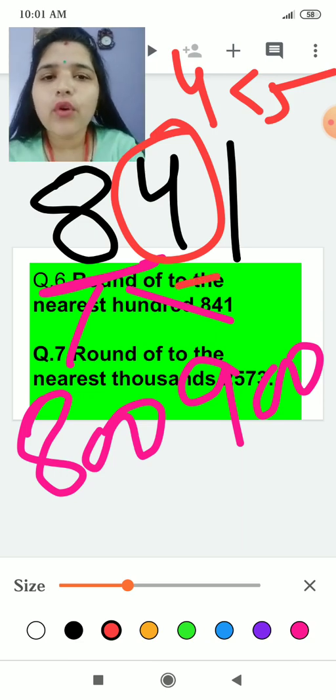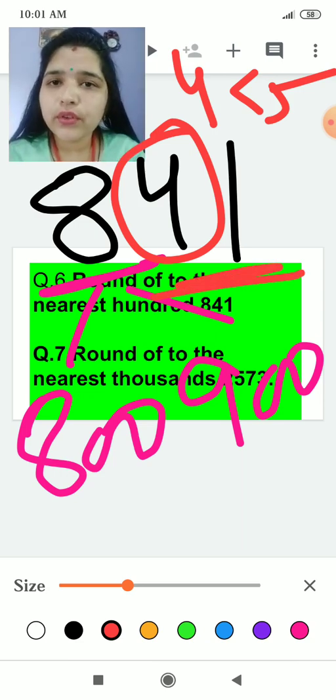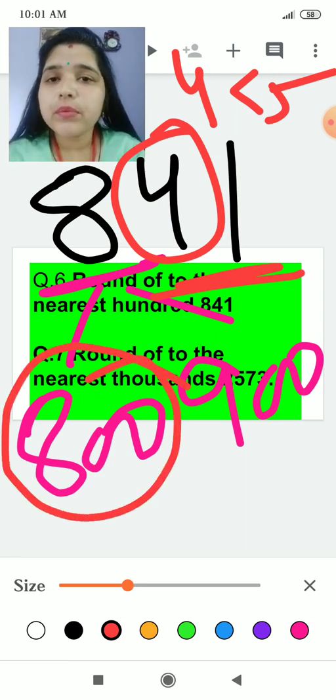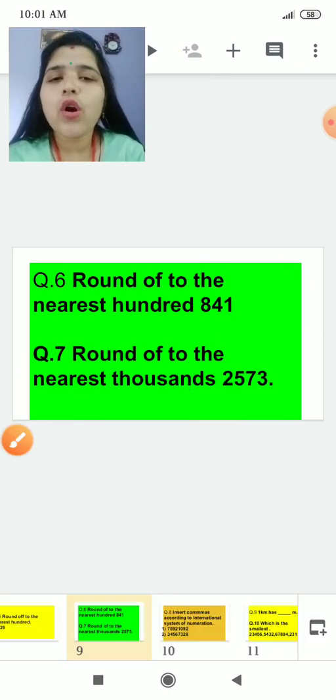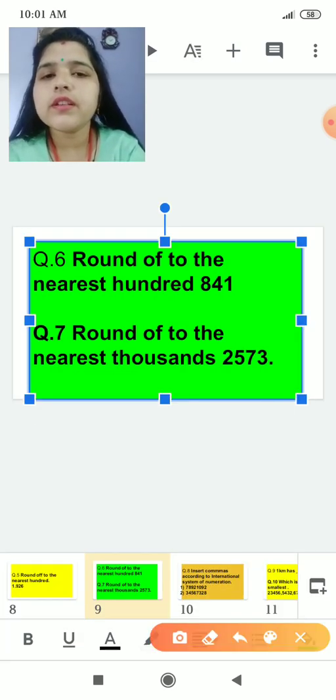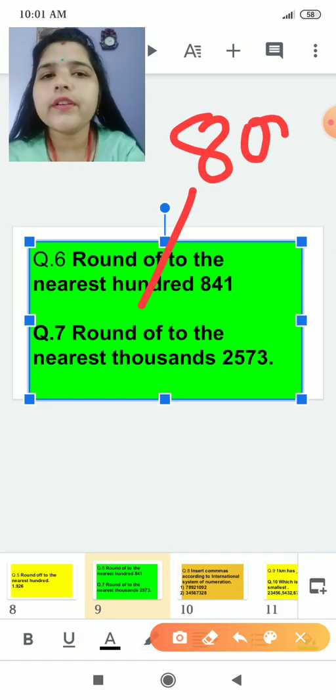This 41 is, you can say, less than 50, so it will fall as 800. It will be nearer to 800. So its answer will be 800.